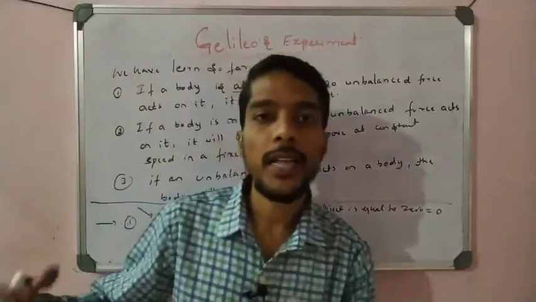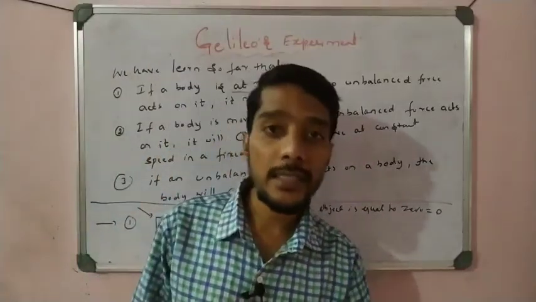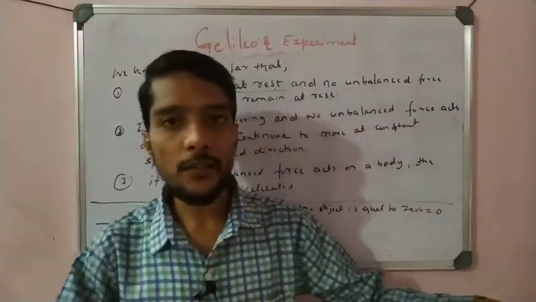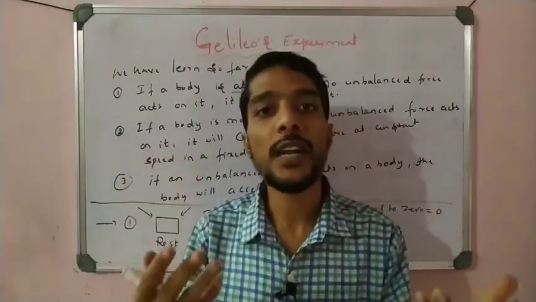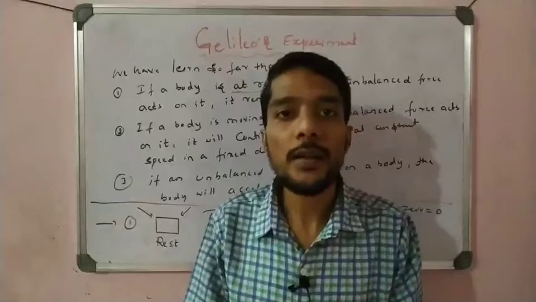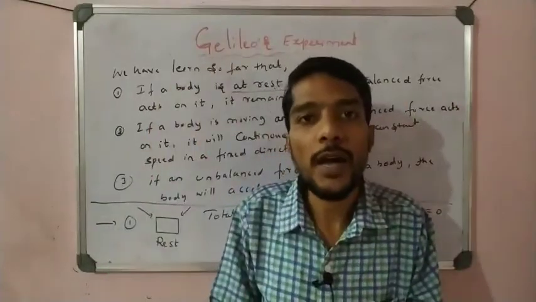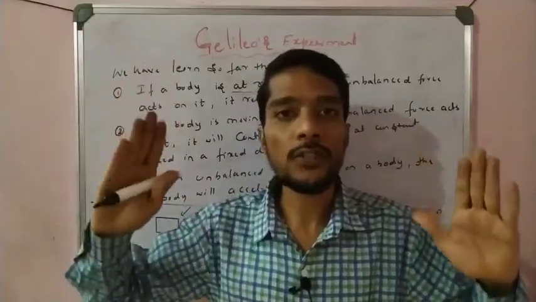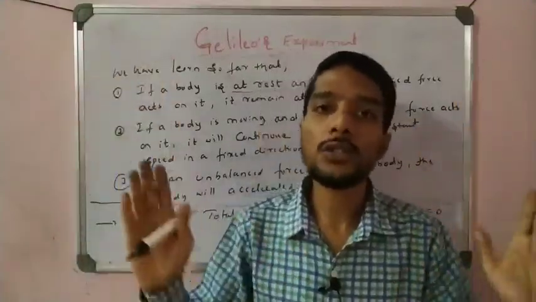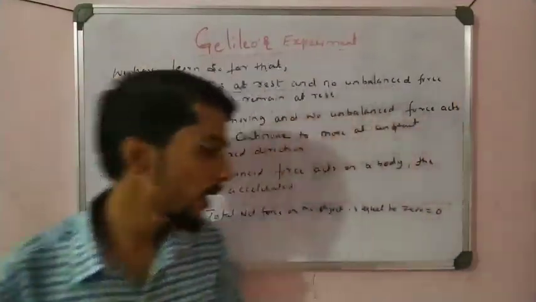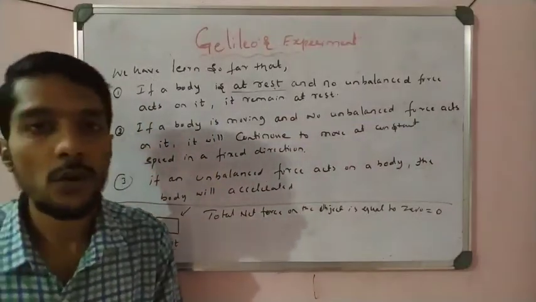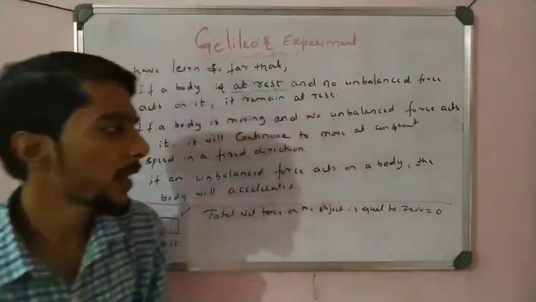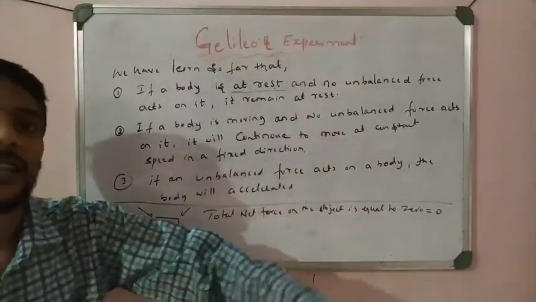For example, a table is there, a chair is there, your desk is there. It is always at rest. Whenever we do not apply any force, it is always at the same position at rest. Your home is always in the same position. Why? Because no force is applied. There is force on the object, but the total force is equal to 0, so the object does not move. So when the total force on the object is 0, what happened? The object is always at rest.